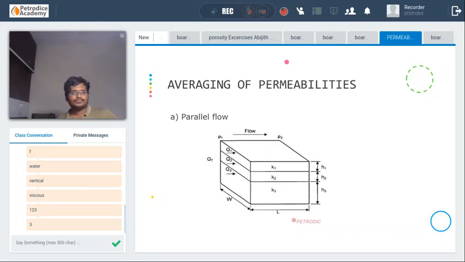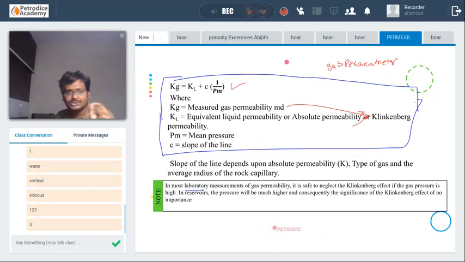So that's it, guys. This is the main concept of Klinkenberg effect. The extra permeability is due to the slippage of the gas molecules on the surface of the pore spaces.